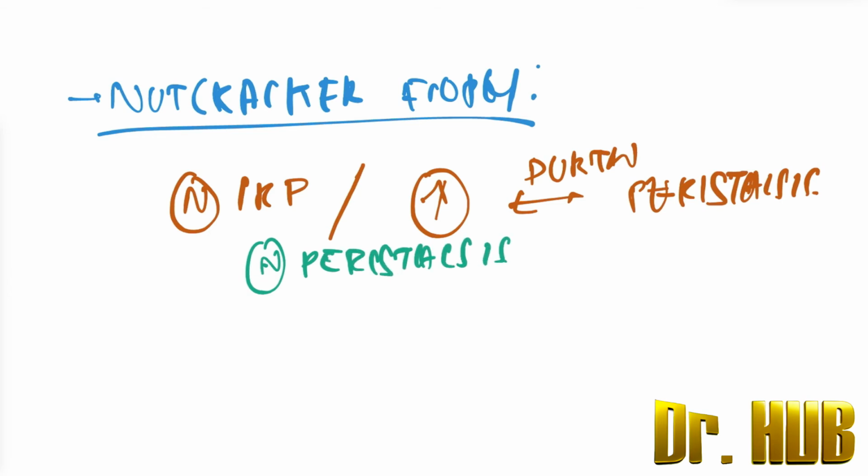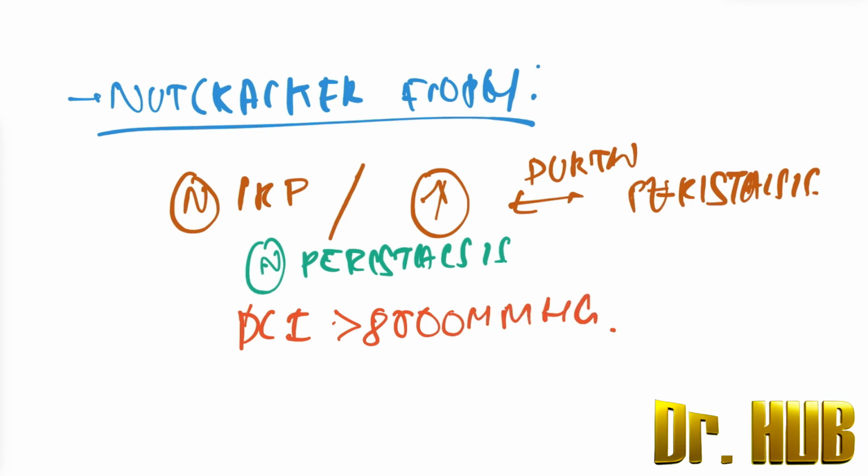The DCI remains greater than 8000 mm Hg. So this was about the disorders of peristalsis.